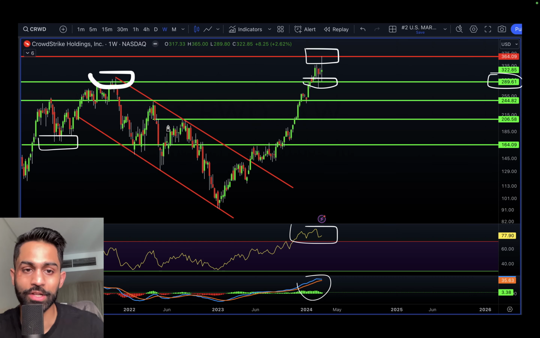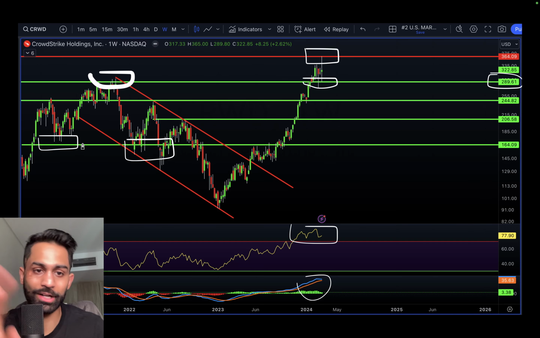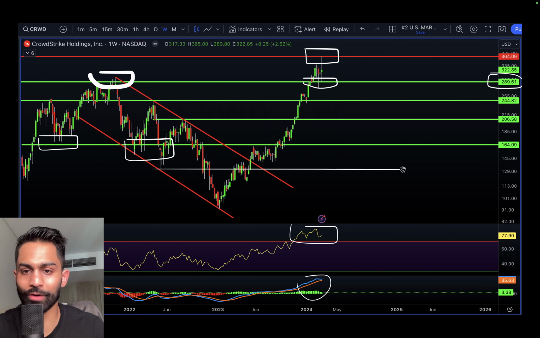Let me rephrase. You'll notice the stock got bought up here in the 160s, twice, actually three times you could argue. It did drop to the 140s here, but you could argue that multiple times we've seen the 160s and 150s area acting as a very strong area of demand for CrowdStrike.